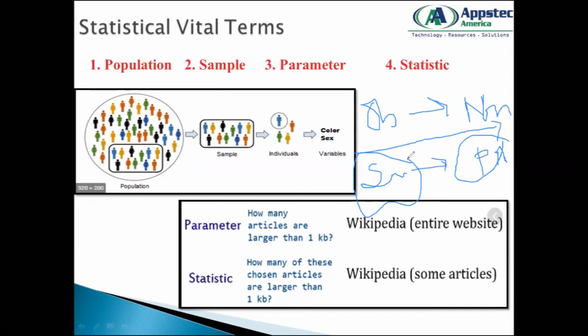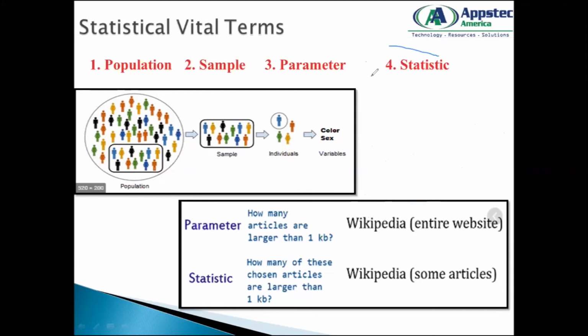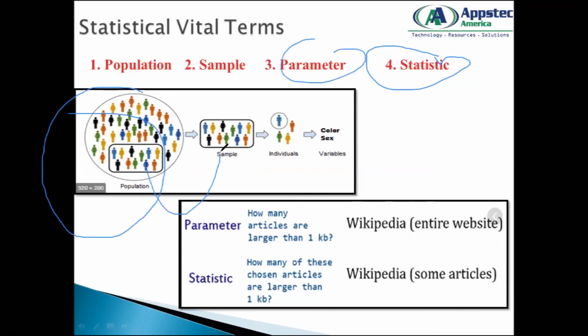So actually, we don't deal much with these two. Statistic is not that widely used. If you are completely in the statistical domain, you might use statistic, but you should know this term. Population is my entire data set. From a population I can have a parameter to create a sample, and parameter is numerically associated with the population.